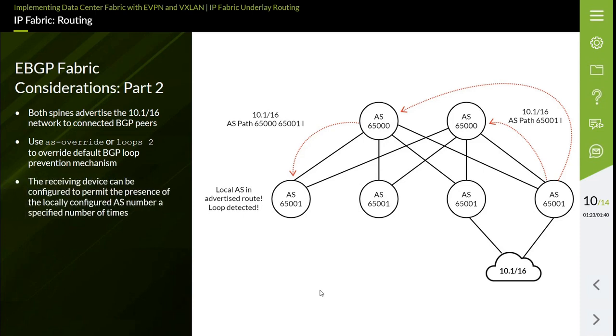Alternatively, the receiving device can be configured to permit the presence of the locally configured AS number a specified number of times. In the example, the parameter loops 2 is used to permit the route to contain the locally configured AS number up to twice before a route is considered a loop.